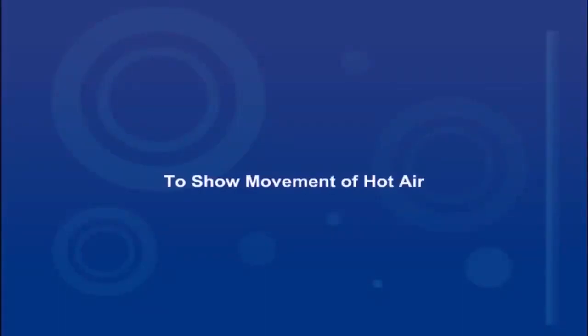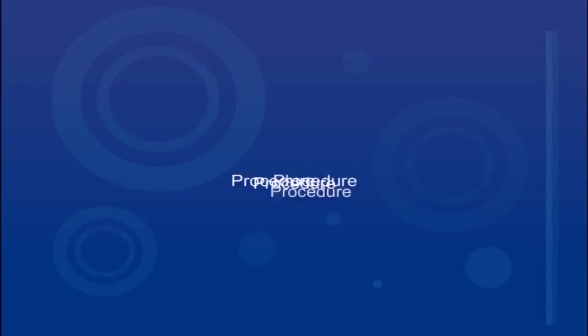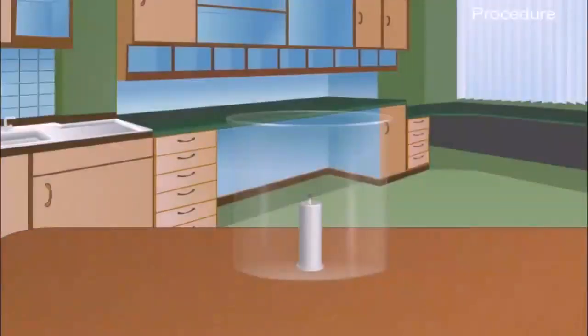So the objective is to show the movement of hot air. The procedure: place a candle in a beaker and light it. Light an incense stick.